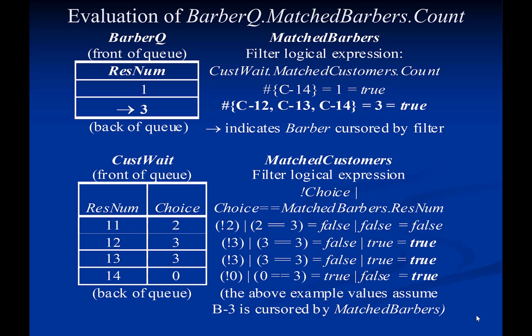For the research situation in this example, it is clear that after Barber 1 is removed from queue Barber Q, the enough attribute for link B5 will again be true because Barber 3 can be matched with customers 12, 13, or 14. Thus, activity cut will be able to start the second time and create another new instance. The second instance of activity cut will draw Barber 3 and customer 12. When these resources are drawn, Barber Q will become empty, and no more instances of activity cut can be created at this simulation time.